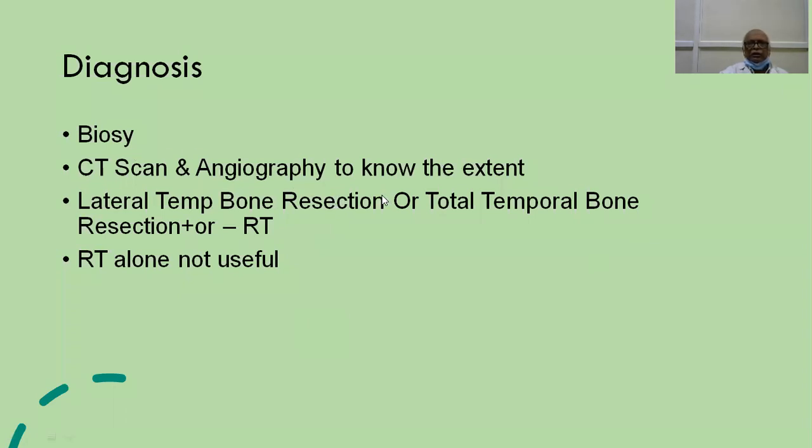That is, the tumor just medial to the tympanic membrane, we can excise. This is lateral temporal bone resection. This is the minimum surgery that can be done in case of malignancy of the middle ear cavity, along with resection of the mandible and also superficial parotidectomy. And you have to do a radical neck dissection if there is involvement of the lymph nodes.